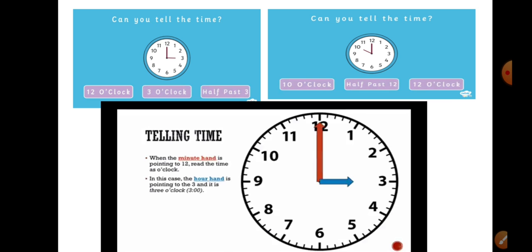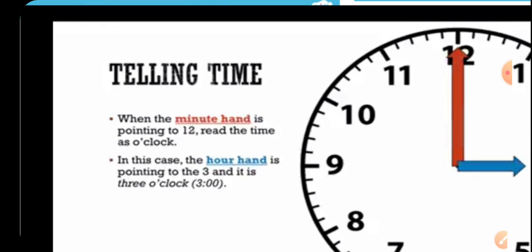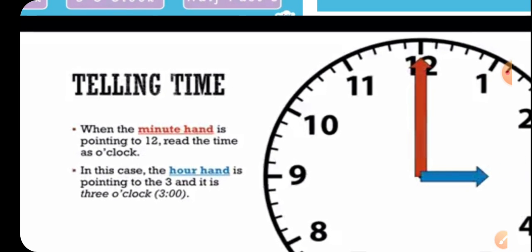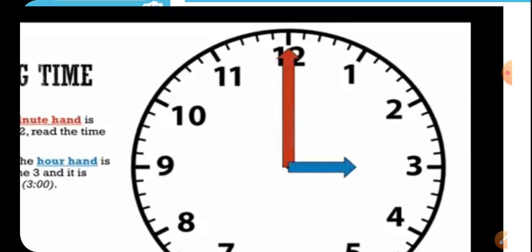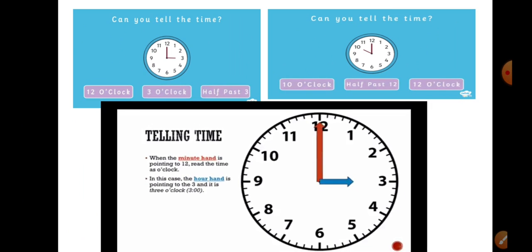Now, when the minute hand is pointing to 12, read the time as o'clock. In this case, the hour hand is pointing to the 3 and it is 3 o'clock. Hour hand means the small hand is pointing towards 3 and the long hand is always pointing towards the 12. So it will always be o'clock, just as I told you just now.